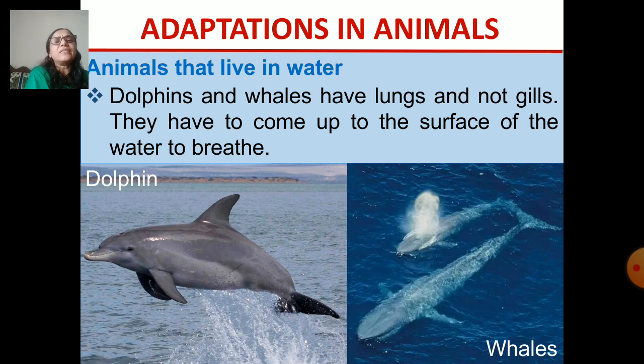We feel that they are jumping, but they come up to the surface because they take in air from the atmosphere to breathe. This is how they breathe. They have to come up to the surface of the water to breathe.